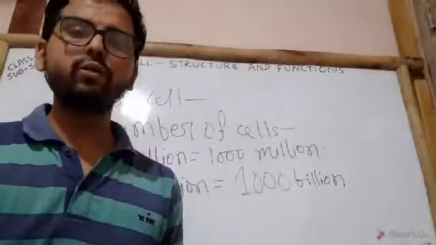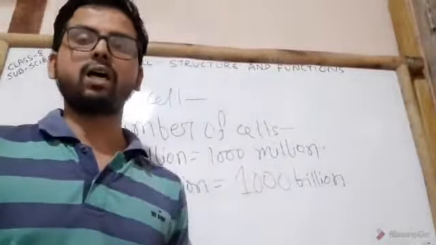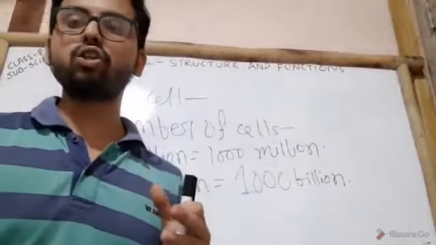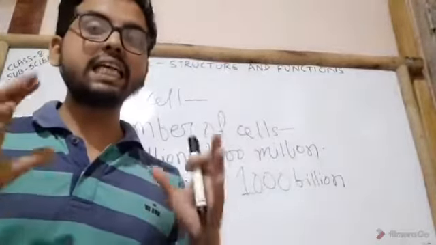Dear students, did you know multicellular organisms with billions of cells also start their life as a single cell?